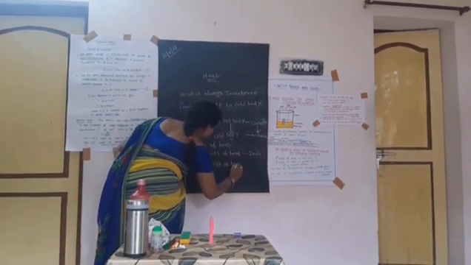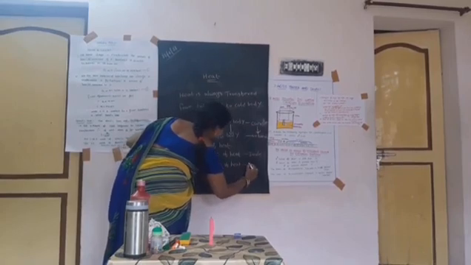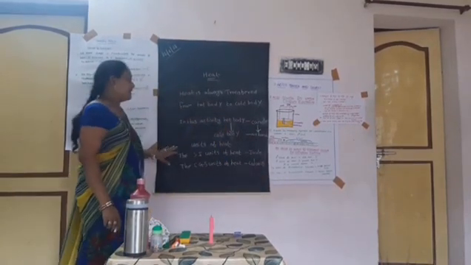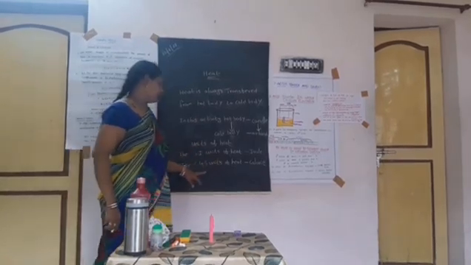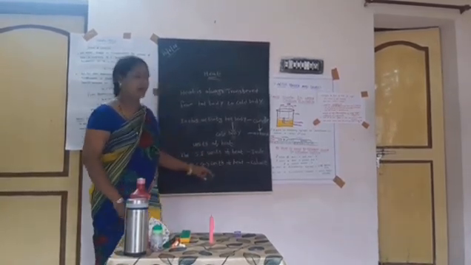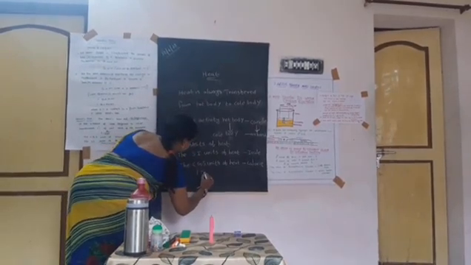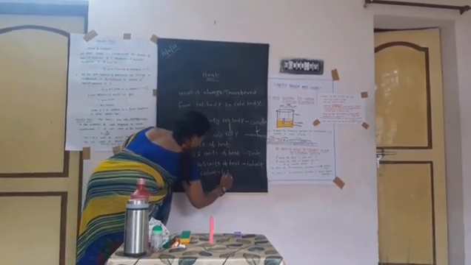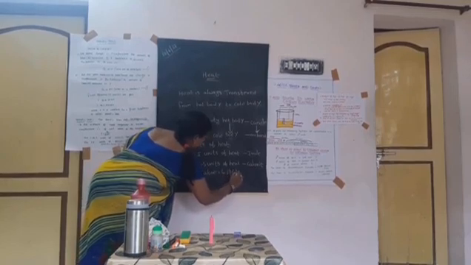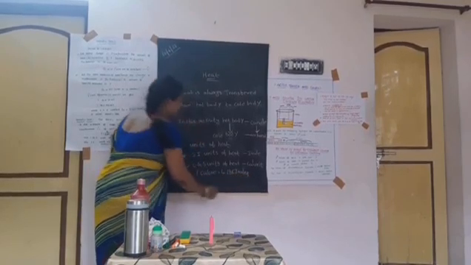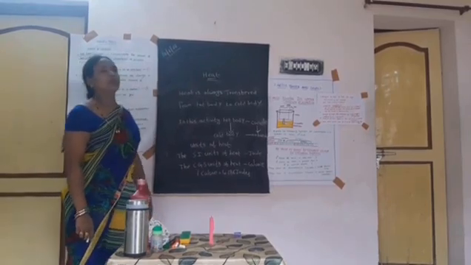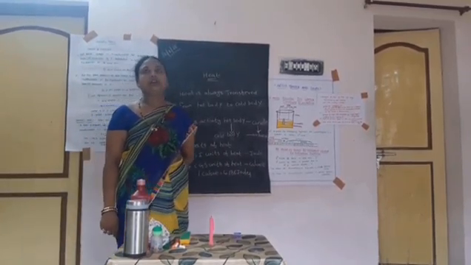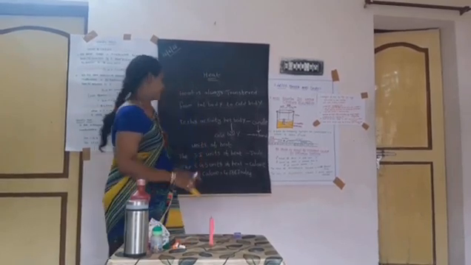The CGS unit of heat is calorie. So 1 calorie is equal to 4.186 joules. Let's go to the next topic, temperature.